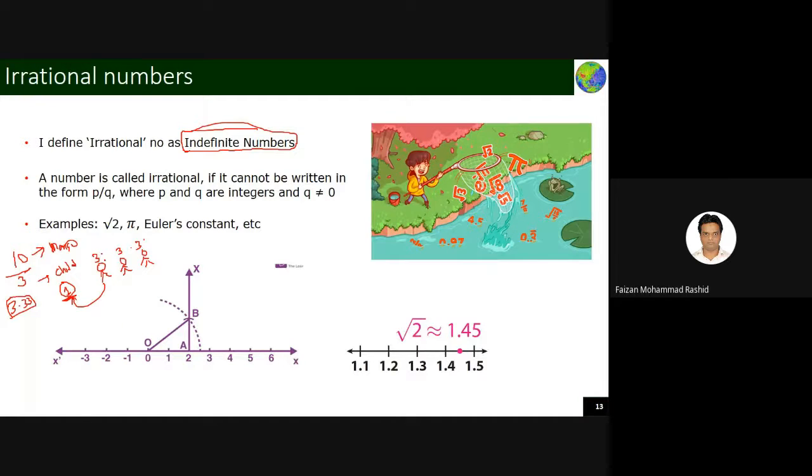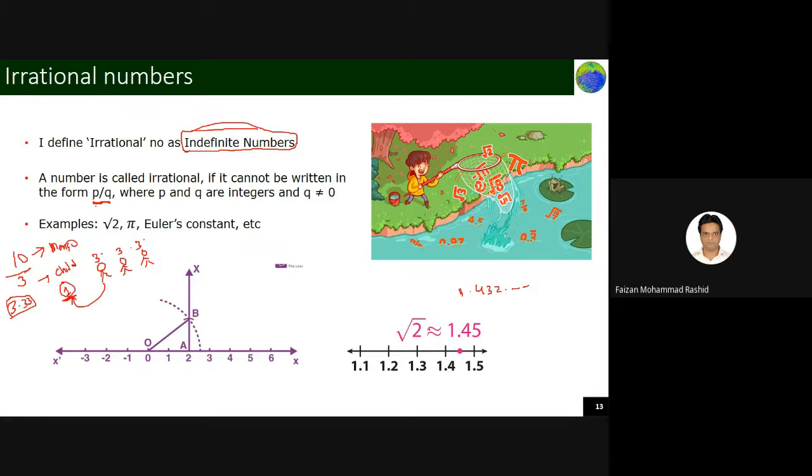Okay, so irrational numbers are also numbers, but you will not be able to write them completely in terms of p by q. There are many numbers which are irrational in nature. Like if I write root 2, how is it written? 1.43, or 1.432 or something, root 2.